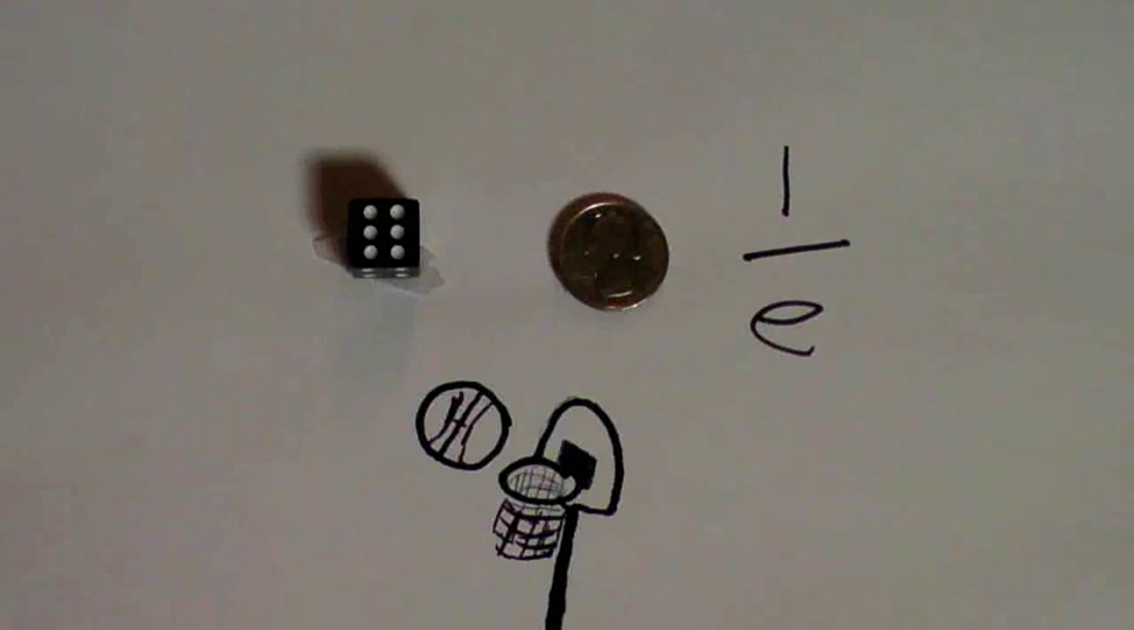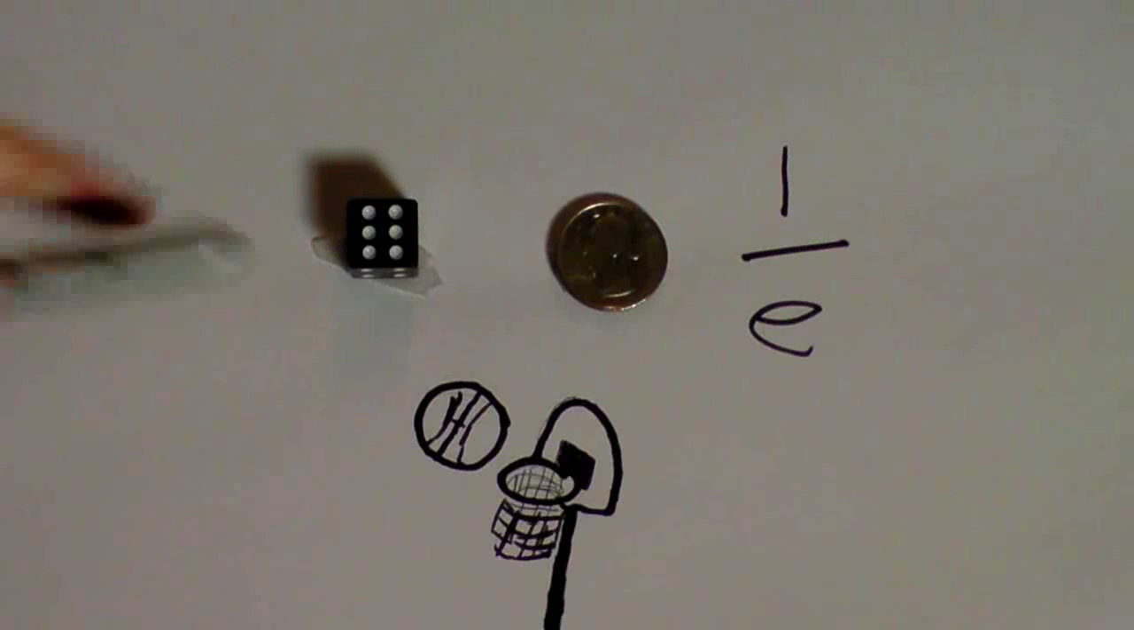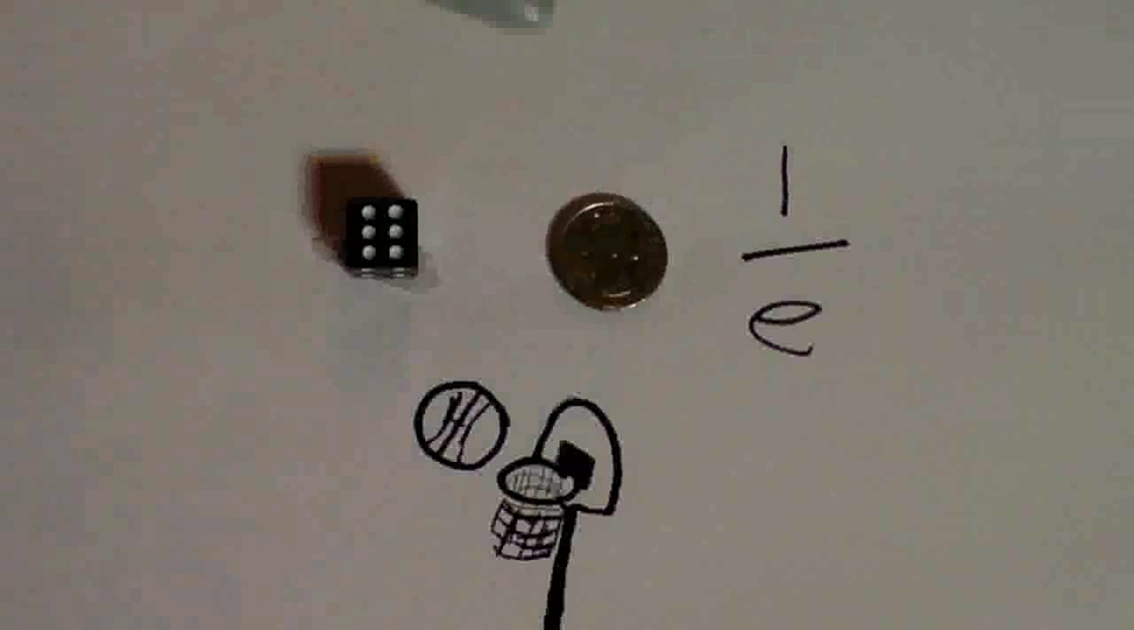And 1 over E turns out to be about 0.36 something or other. And if you subtract that from 1, you get 0.63 something or other. And those are the odds that you actually will score. So if you have a 1 in a million chance and you shoot 1,000,000 times, you're not guaranteed to score, but you've still got a pretty good chance. You've got about a 0.63 something or other chance of scoring. So E has a pretty cool application in probability there, which is really interesting to think about.